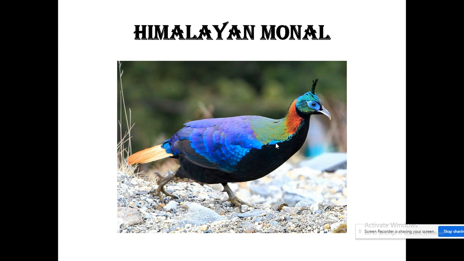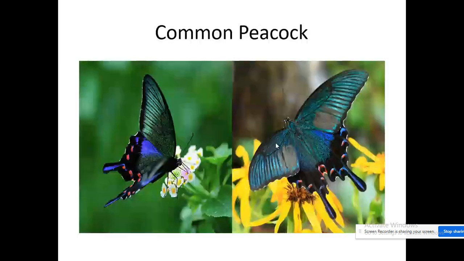So this is the picture of the Himalayan monal. See how beautifully it is colored. Even if you paint, it will not come in such a good shade. Just look at God's creature, the Himalayan monal, looking so beautiful and colorful.